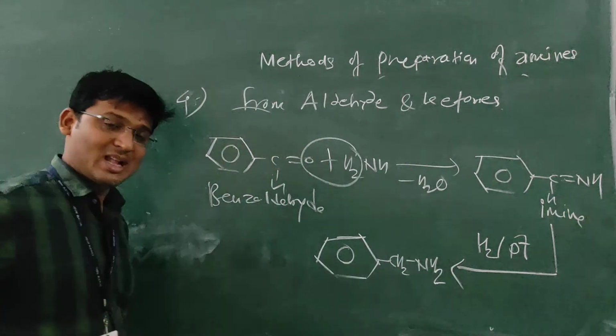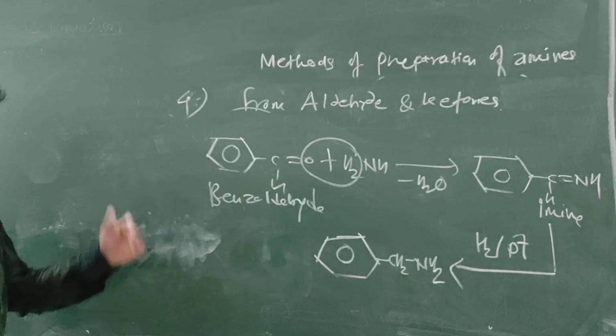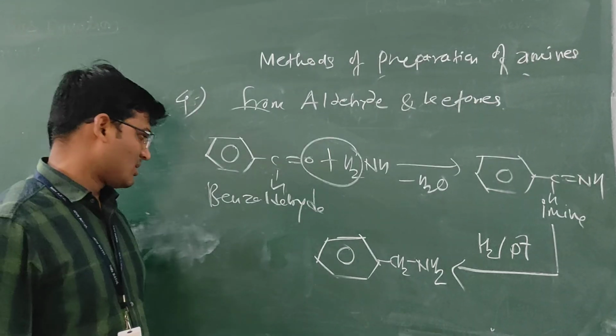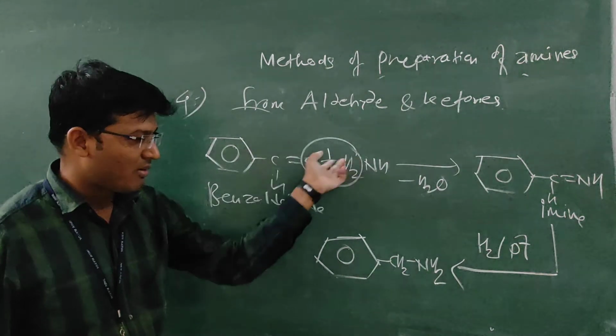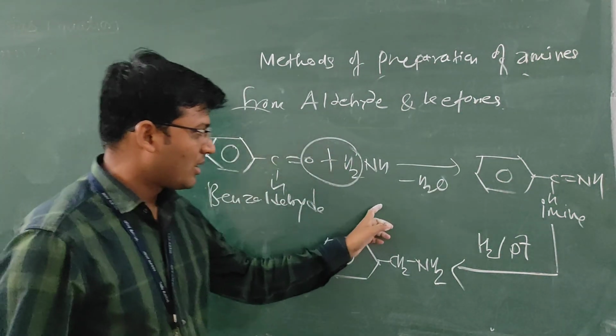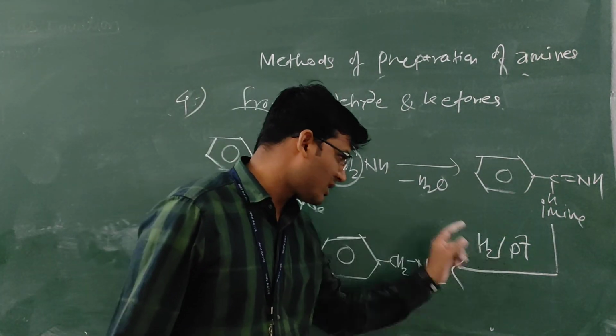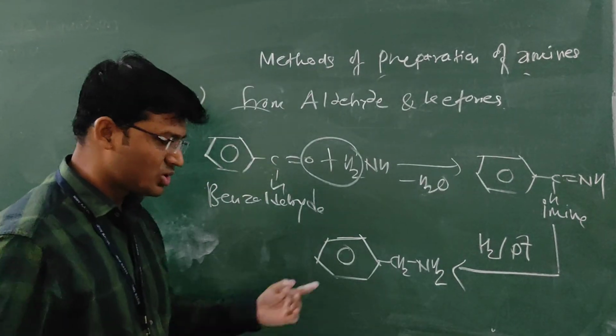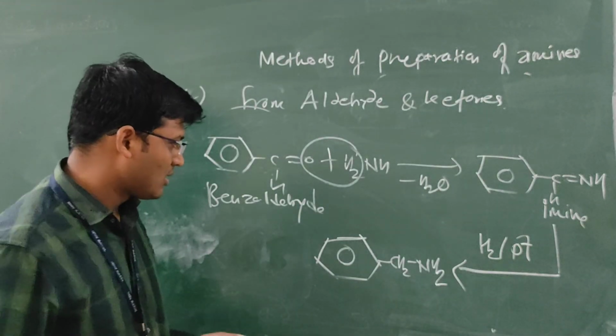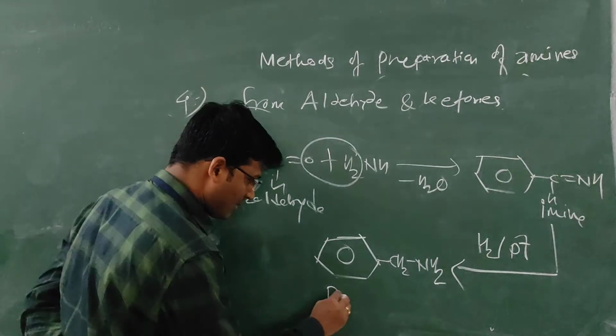That benzylamine can be prepared from benzaldehyde by the reaction of benzaldehyde with ammonia. It gives imine, which upon reduction with H2 in platinum or H2 in nickel gives benzylamine.